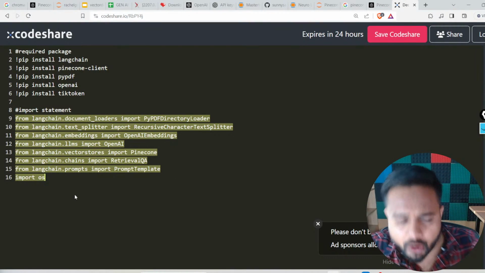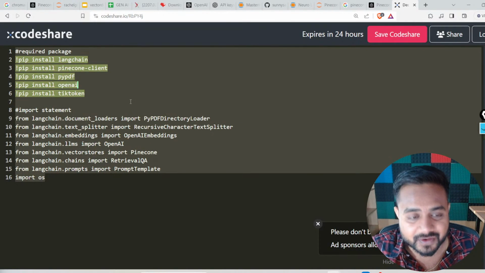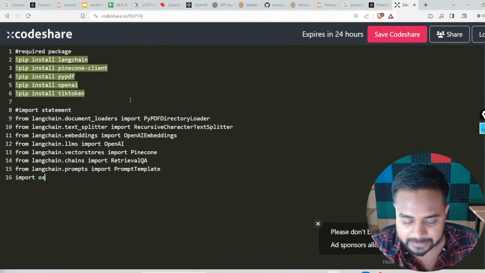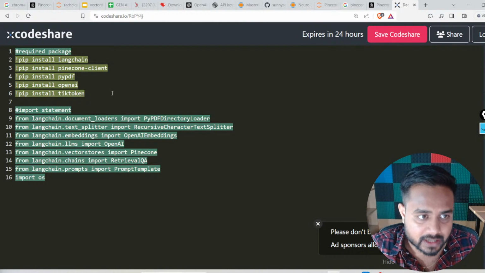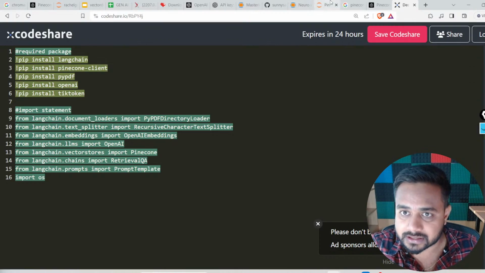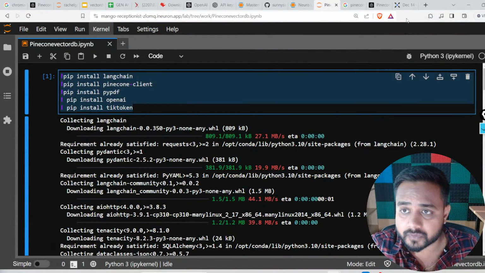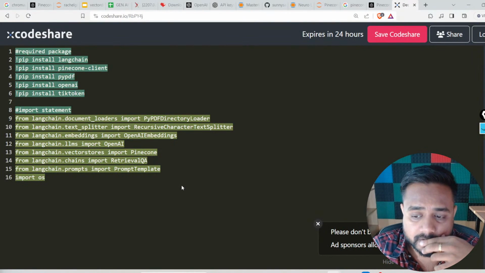And see, guys, just copy and paste the code. Don't remove it from here, don't cut it from here. Just copy and paste. Copy the entire code and run it inside your IPynb.